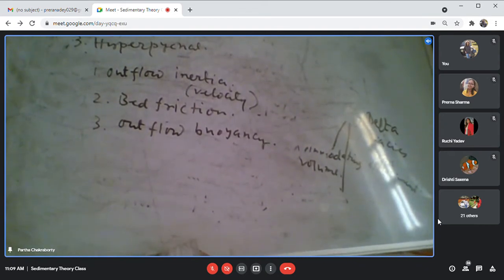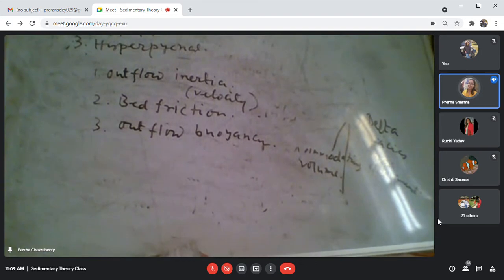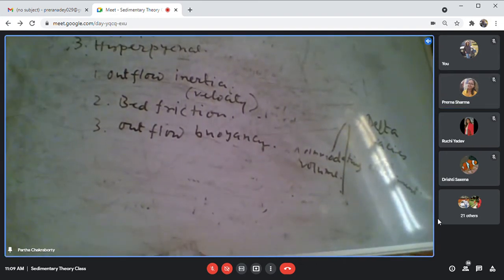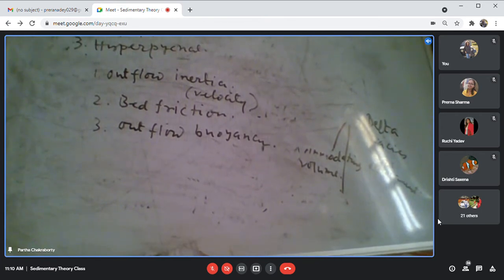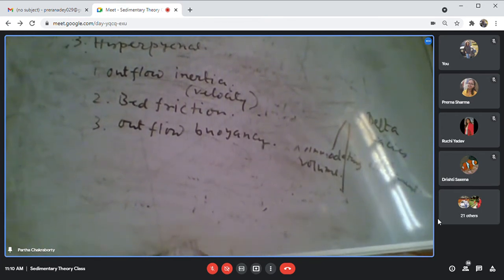Is it clear? Yes. And I am only considering that two different density waters are mixing with one another. How can they mix and what are the major processes?